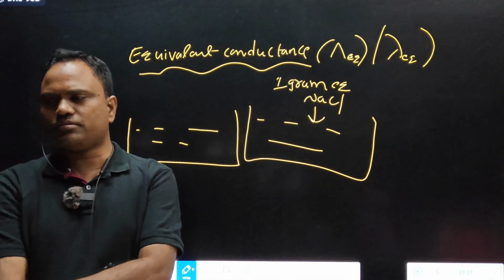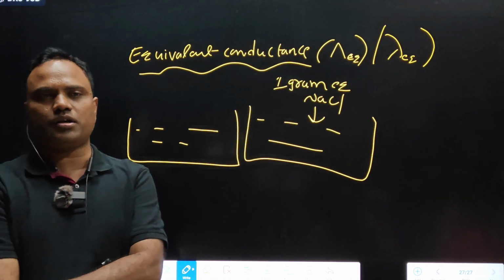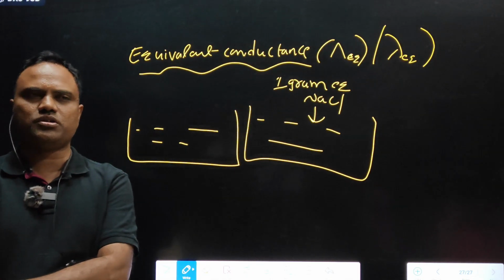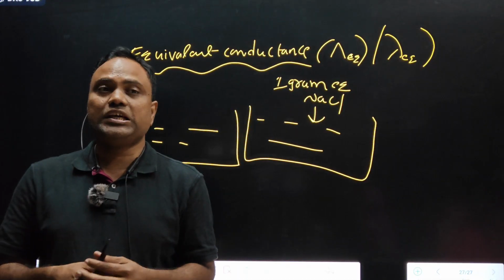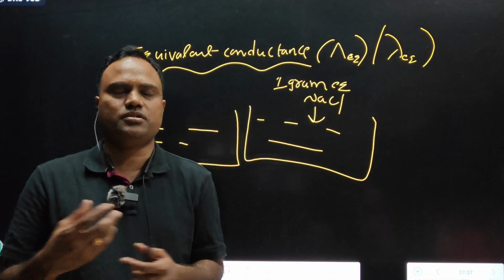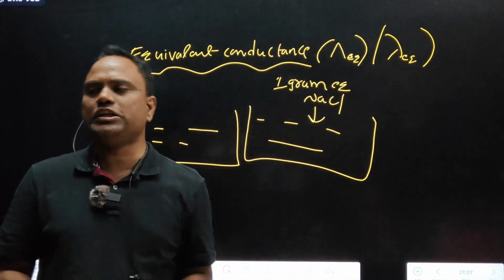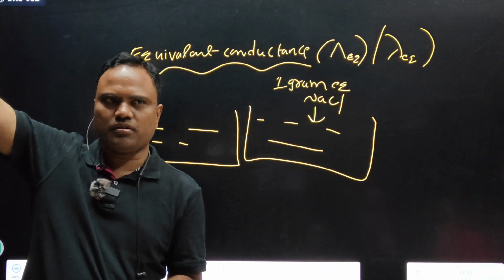or simply lambda, right? What happens to equivalent conductance upon dilution? Same concept. Upon dilution, free space increases, movement of the ions increases, area for free movement increases. When we add water, does volume increase or not?